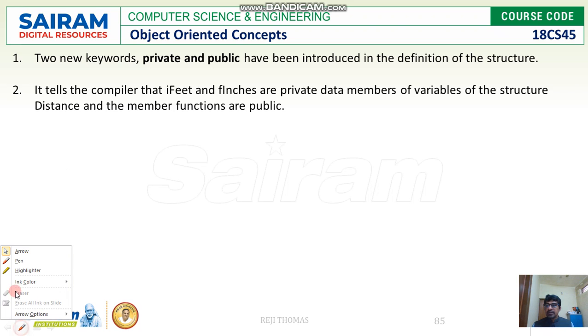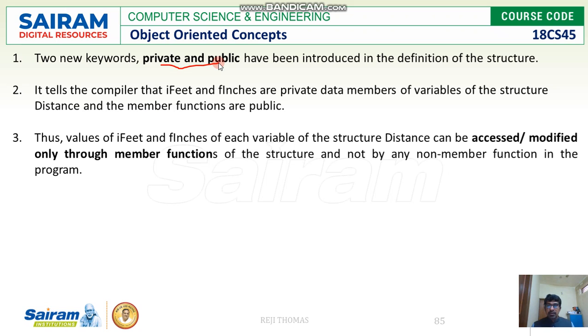Let me repeat. Private and public, and only those member functions can access or modify the private data. Let me make it clear. Only through member functions can we access or modify the private data.